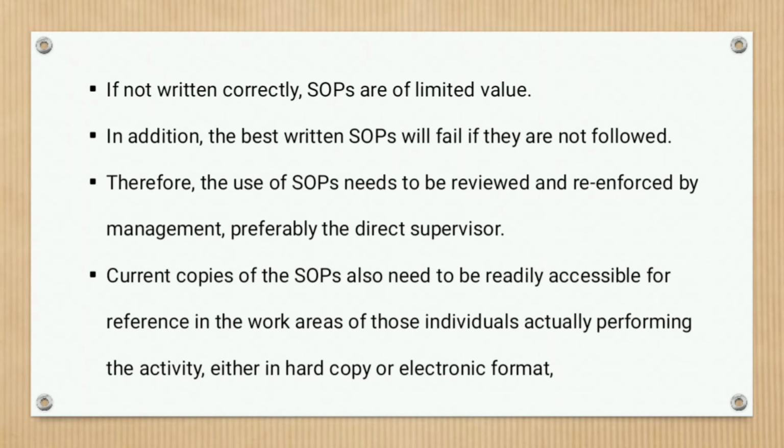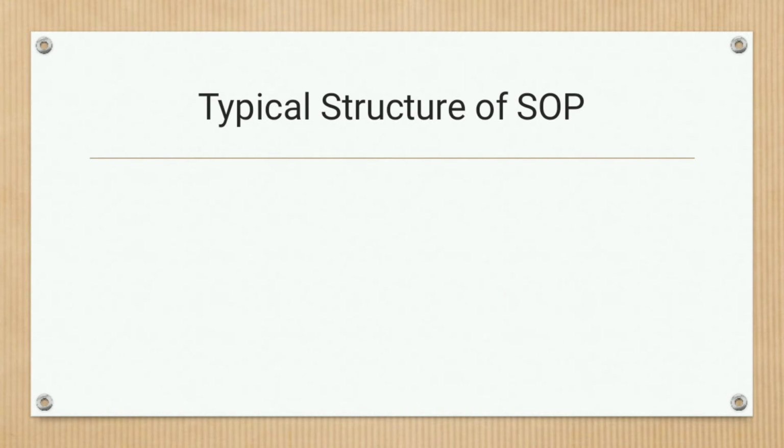Then, current copies of SOPs also need to be readily accessible for reference in the work area of those individuals actually performing the activities, either in hard copy or electronic formats. That is, whenever needed, SOPs should be readily available. Then, a typical structure of SOP.